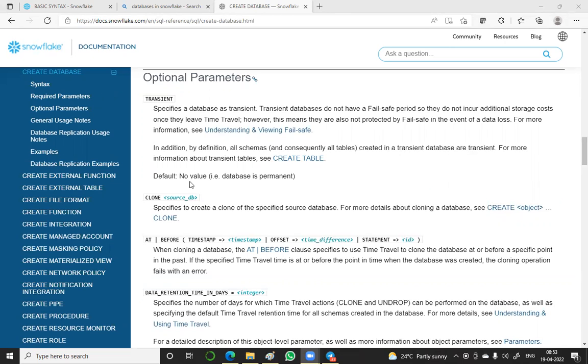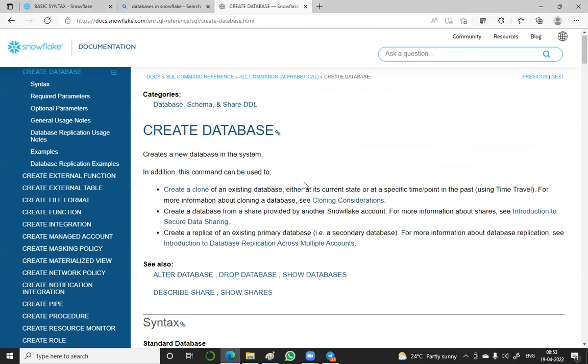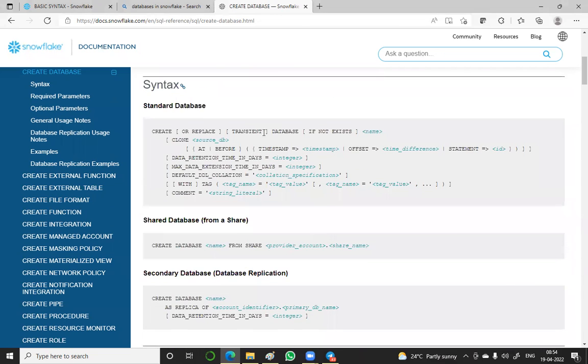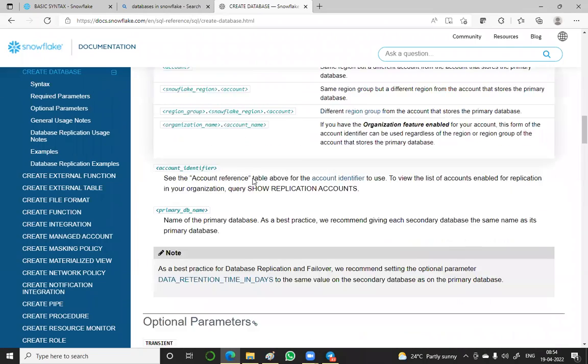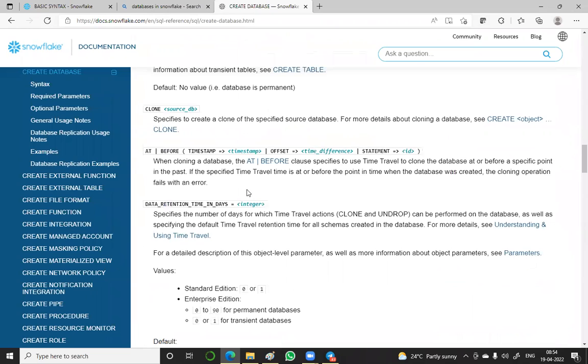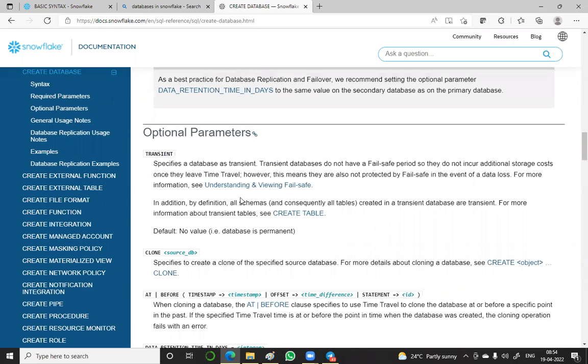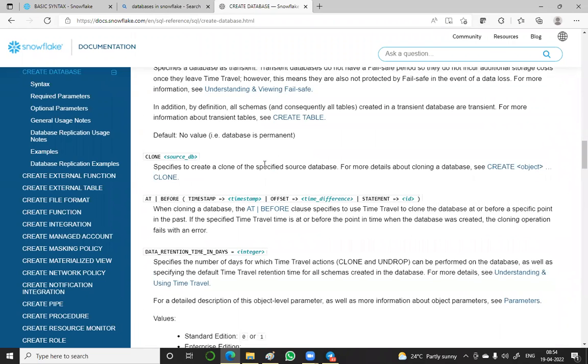Like default no value, the database is permanent. Suppose if you put default no value, what does it mean actually in the standard database? In the syntax, in the place of transient, I told you, if you put transient, see, this is the term. If you don't, default no value, it means you are not putting any value. It means it is a standard database only. Only if you put transient there will it become transient, otherwise it will be a standard or permanent database only.